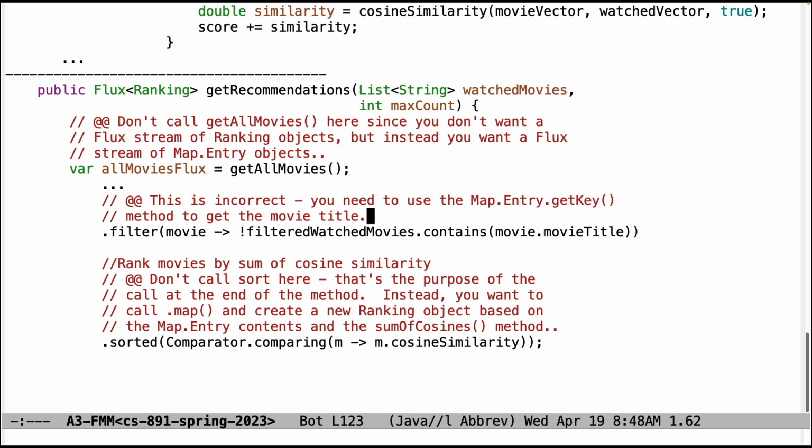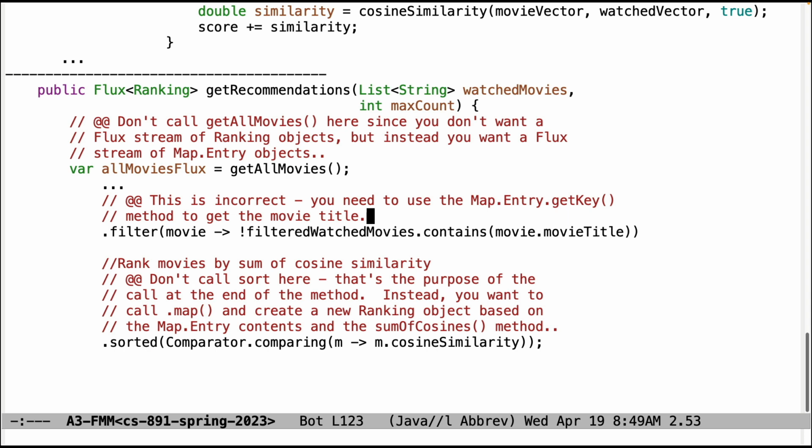And then finally, again, don't call get all movies. We don't want to do this. It's got extra overhead, and the tests don't like it. And this is actually just the wrong thing to do because it's going to end up creating a flux stream of ranking objects with the default value of 0, but that's unnecessary because that's all done later on down here.